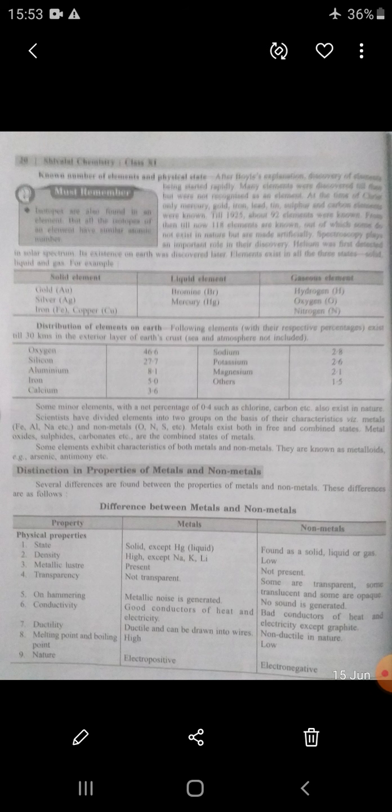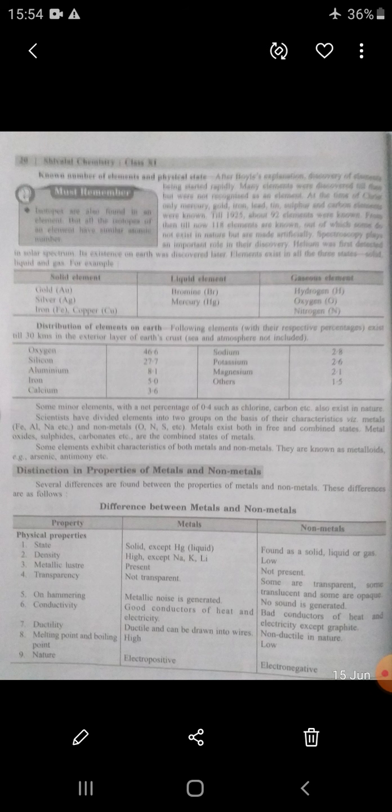These are the most abundant elements found in the Earth's crust, means from the surface to under 30 km of Earth's depth. Some minor elements have a net percentage of 0.4, means some elements are found in minor amounts: chlorine, carbon. Also existing in nature: iron, aluminum, sodium.